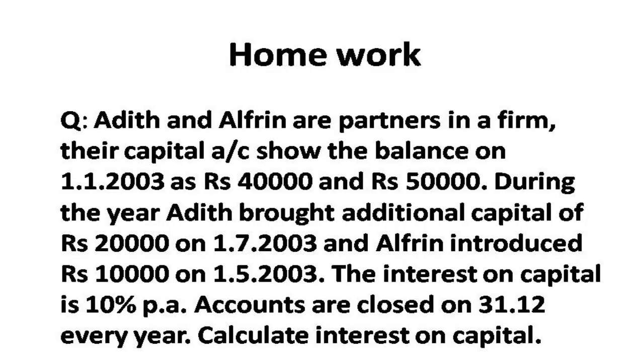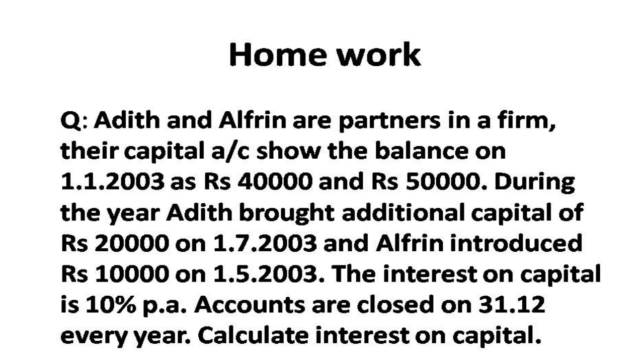Listen. Adit and Alfred are partners in a firm. Their capital accounts show the balance on 1/1/2003 as rupees 40,000 and rupees 50,000. During the year, Adit brought additional capital of rupees 20,000 on 1/7/2003, and Alfred introduced rupees 10,000 on 1/5/2003.